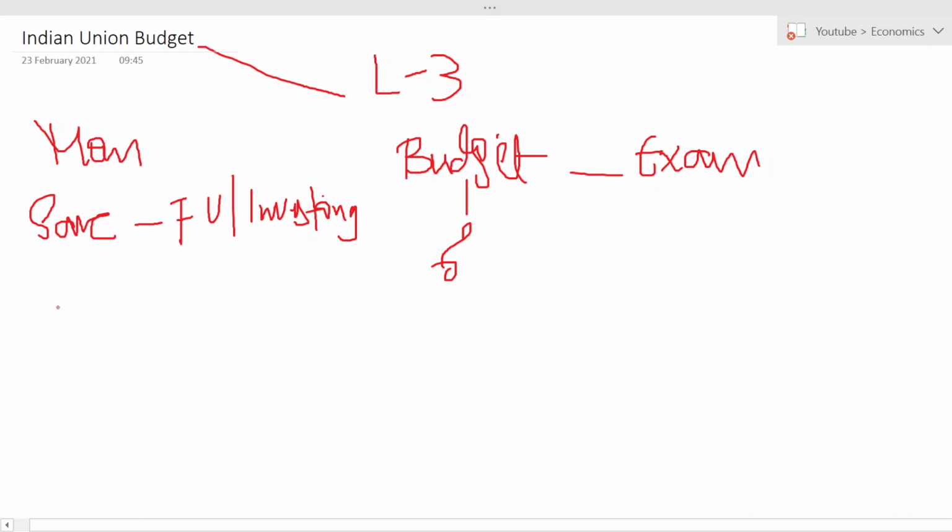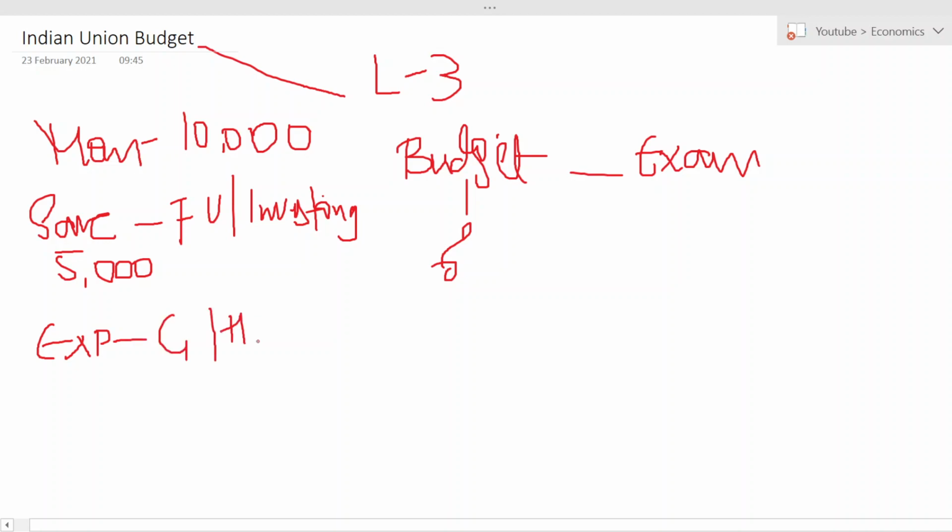For example, if your mom's monthly salary is 10,000, let us assume she will keep 5,000 as savings and the remaining 5,000 is for expenses: groceries, household items, etc. Whatever money she saves, after a year she will invest in something and she will get returns out of those investments. This is nothing but a budget.